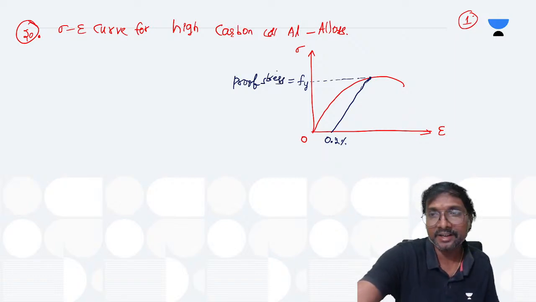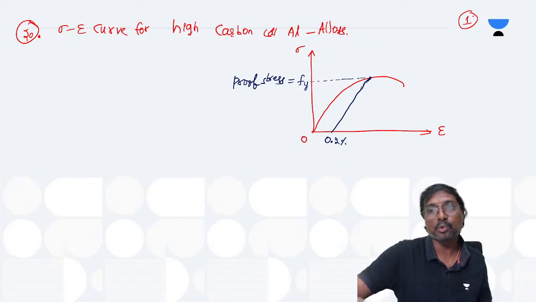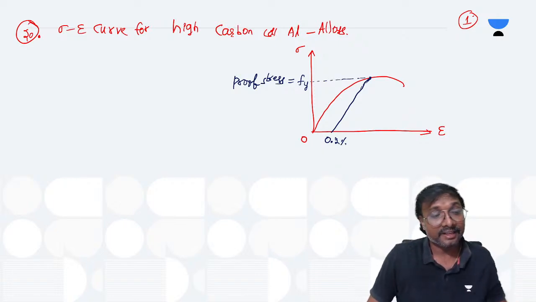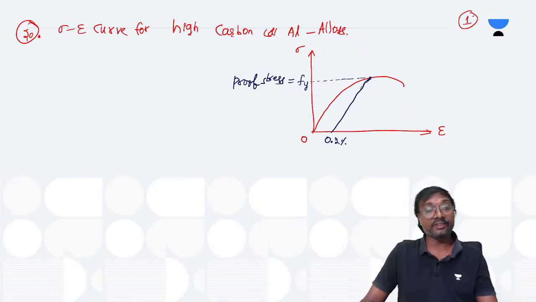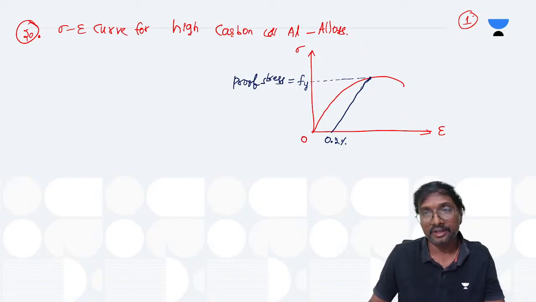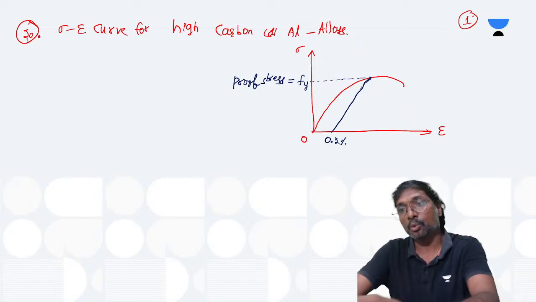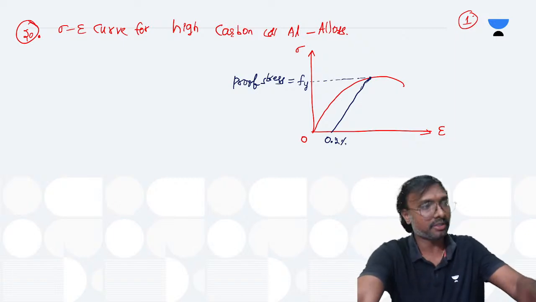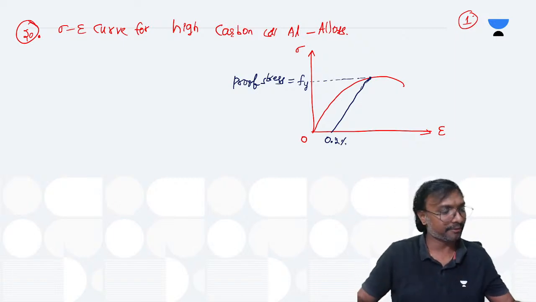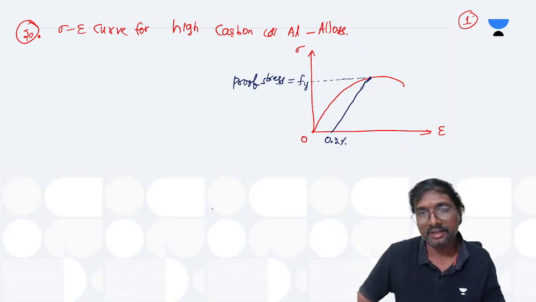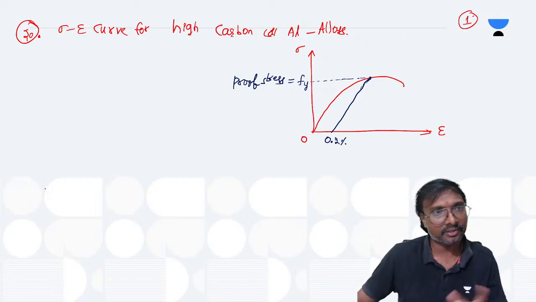Proof stress means it is derived or proved; it is not directly observed. That is why you call it proof stress. Is it clear why you are calling it proof stress, right?